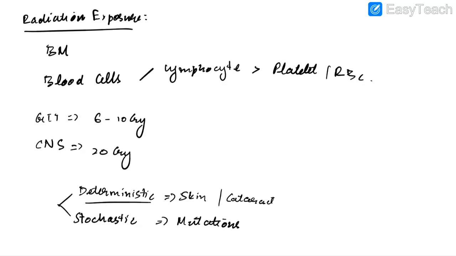It is important to remember the recommended dose of cumulative radiation exposure in pregnancy is only 1 millisievert. So in pregnancy, the cumulative radiation exposure should not exceed 1 millisievert.